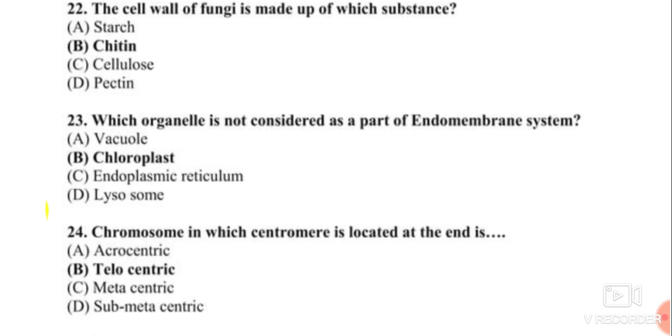These are the 7 parts of the endomembrane system. I repeat once again: nuclear envelope, endoplasmic reticulum, Golgi apparatus, lysosome, vacuoles, vesicles and plasma membrane. Here the question asks which is not a part, so the answer is the chloroplast. Chloroplast is not a part of the endomembrane system.